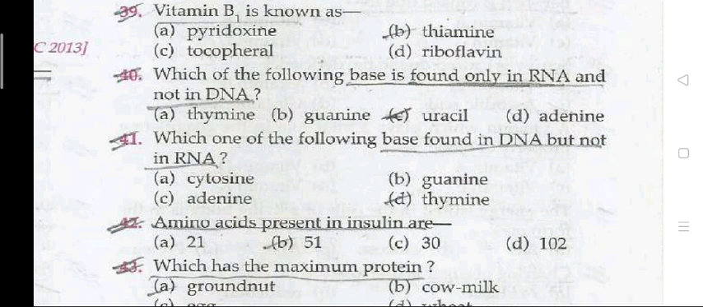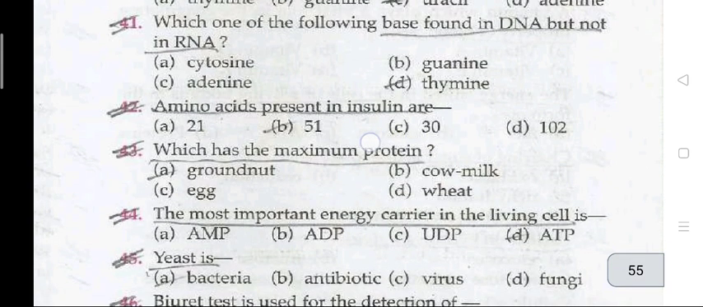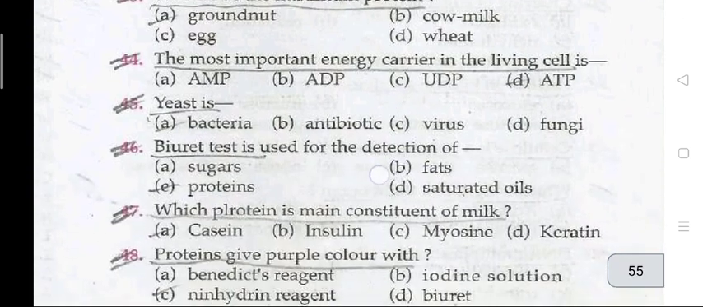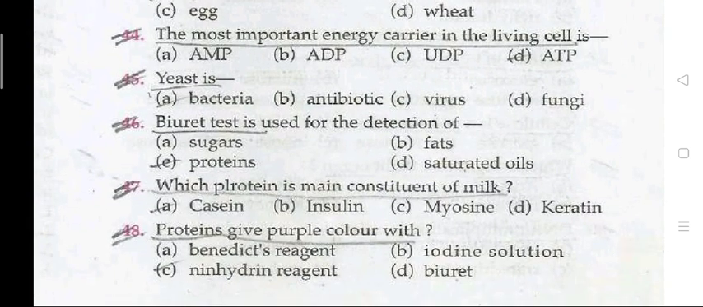Question number 40: which of the following bases is found only in RNA and not in DNA? Uracil. Question number 41: which one of the following bases is found in DNA but not in RNA? Thymine. Question number 42: the number of amino acids present in insulin is 51. Which has the maximum protein? Groundnut. Question number 44: the most important energy carrier in the living cell is ATP.